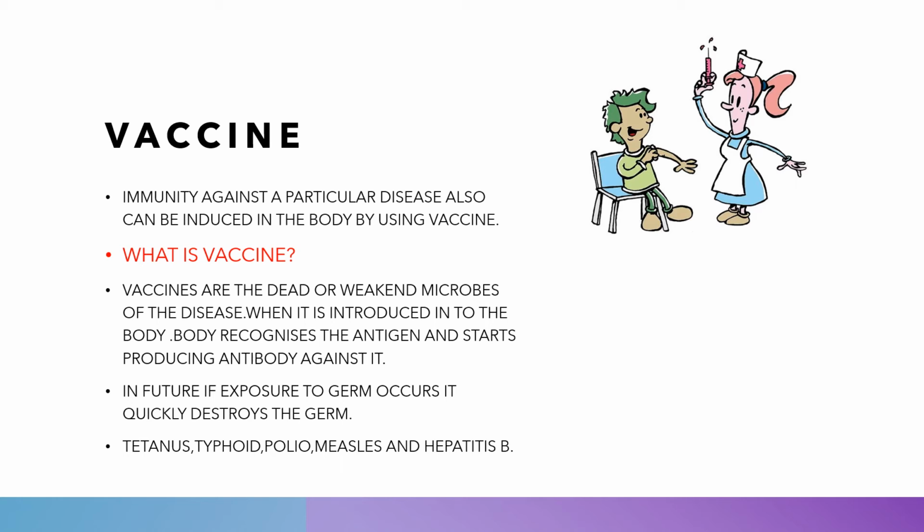Immunity against a particular disease can also be induced by using vaccines. So what are these vaccines? Vaccines are dead or weakened microbes of the disease. They are introduced into the body, and the body recognizes this antigen and starts producing antibodies. When in future real exposure to the germ occurs, the body quickly destroys the germ.